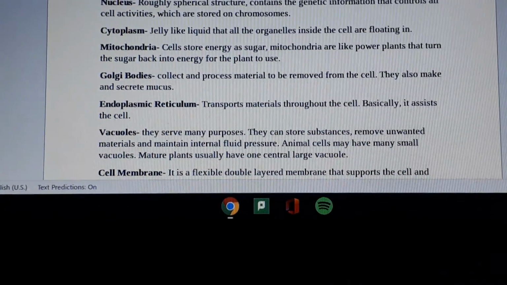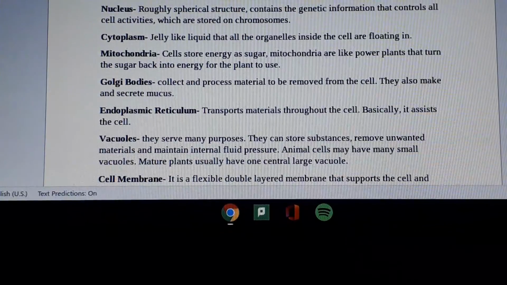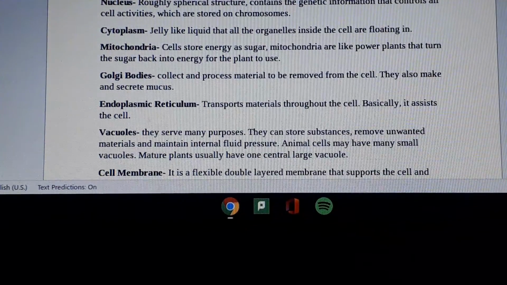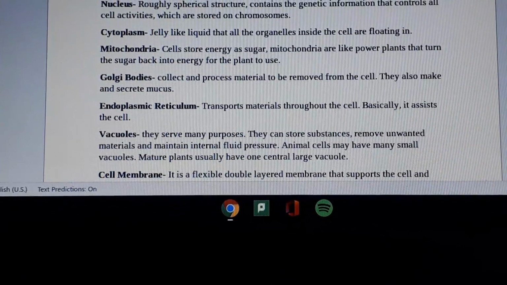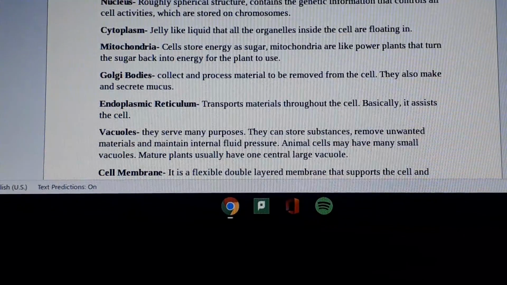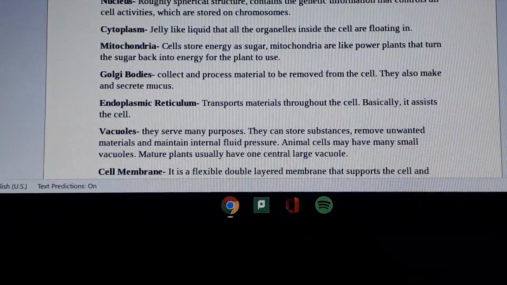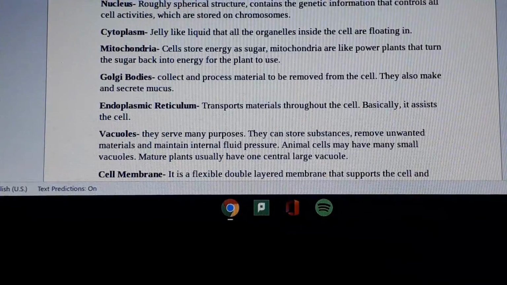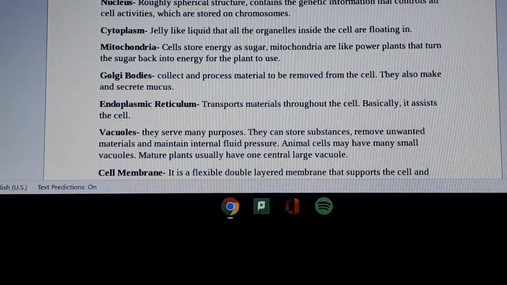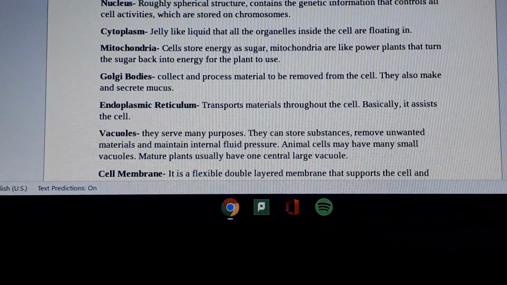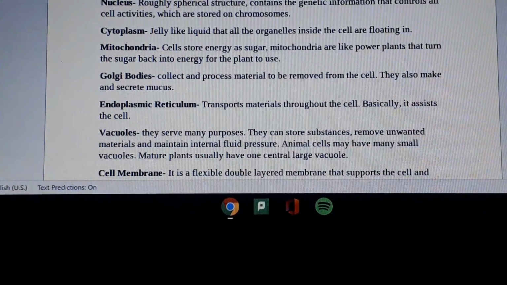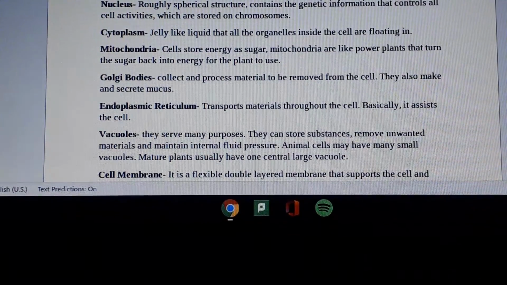Nucleus: roughly spherical structure that contains the genetic information that controls all cell activities, which is stored on chromosomes. Cytoplasm: jelly-like liquid that all the organelles inside the cell are floating in. Mitochondria: cells store energy as sugar. Mitochondria are like power plants that turn the sugar back into energy for the plant to use.